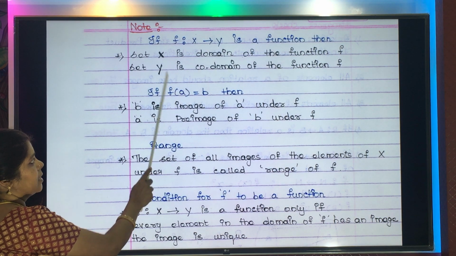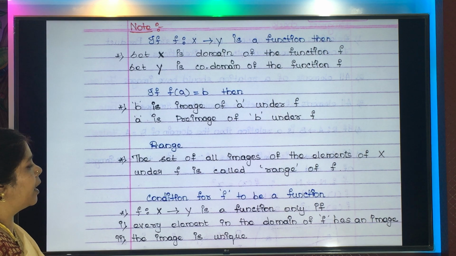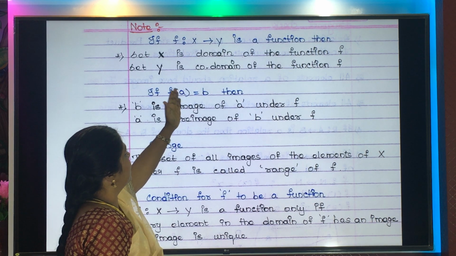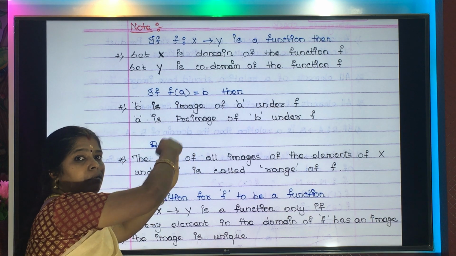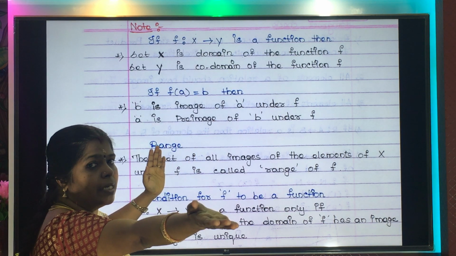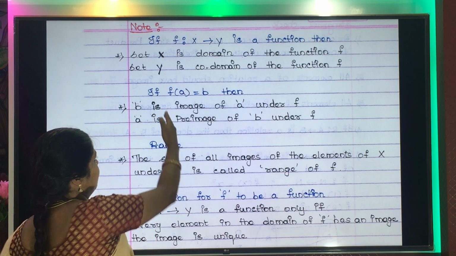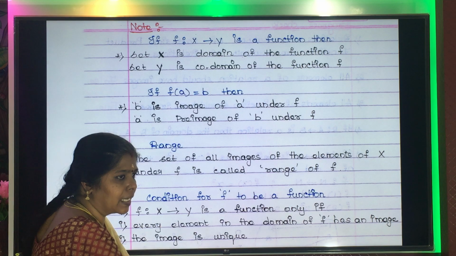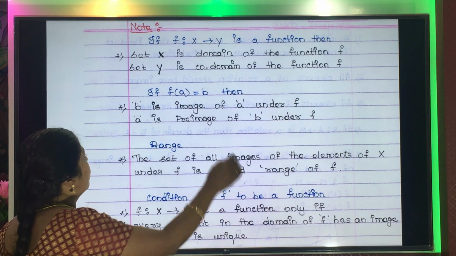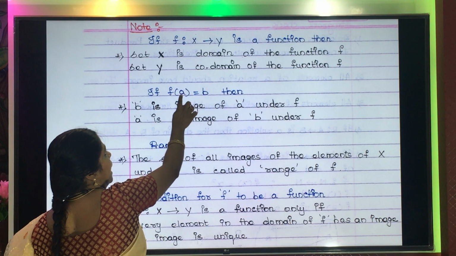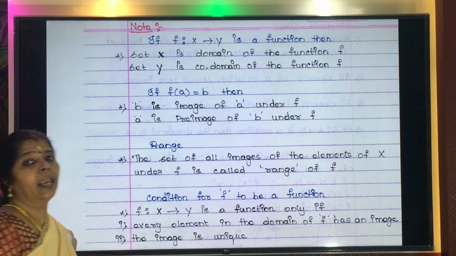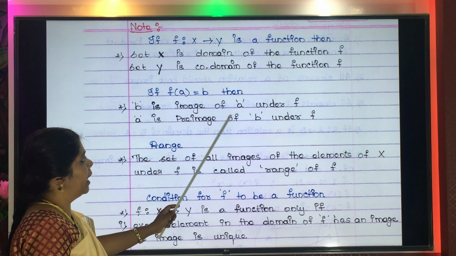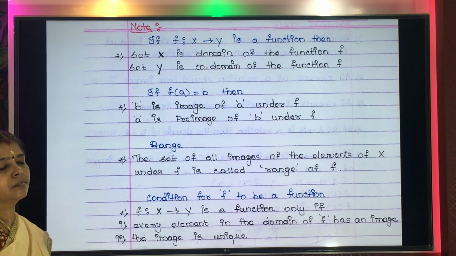Now let us understand the next concept. f(a) = b means what? Every element in the first set will be mapped to one element in the second set. So we write f(a) = b. Now b is an element in the second set. Alright, so b will be called the image of a under f.